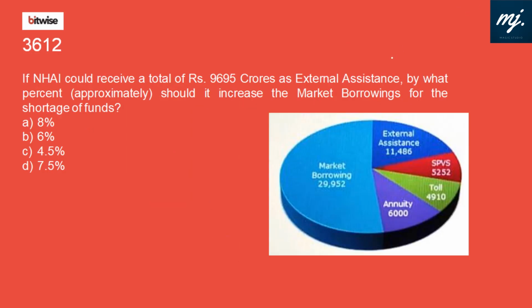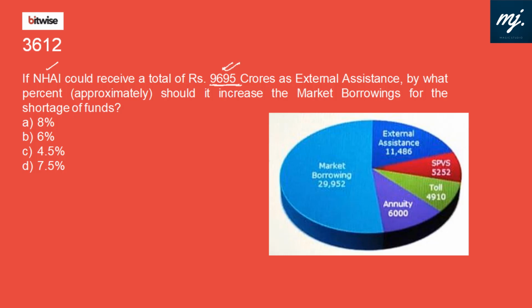Now we have a pie chart, and here the different sources of funds of NHAI are given, and the values are also given. If NHAI could receive a total of 9695 as external assistance, now it's getting 11,486.